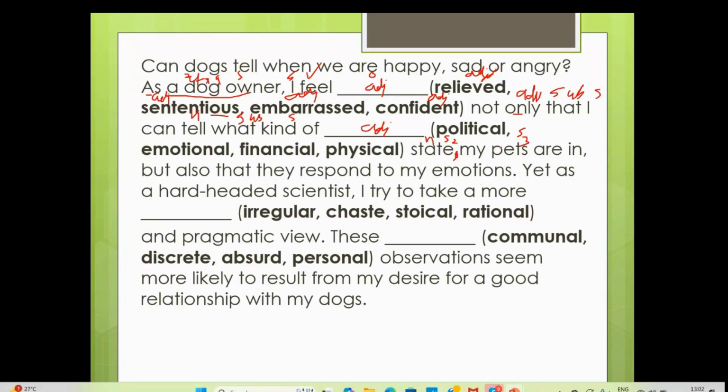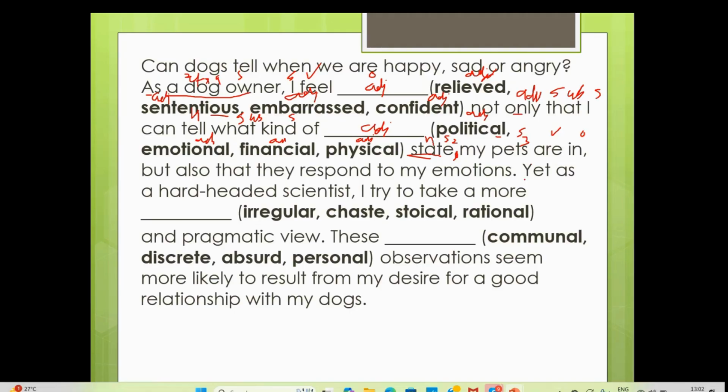There should be a comma, then "my pet", subject, verb, and object. But don't worry too much about it. But we know that this is "state", no? So for state, "political", any word that ends with "-al", is your adjective. Emotional is an adjective. Financial is an adjective. Physical is your adjective. Financial freedom, physical stuff or physical form, emotional person, political aspect, political view. They all are adjectives. No help from the grammar.